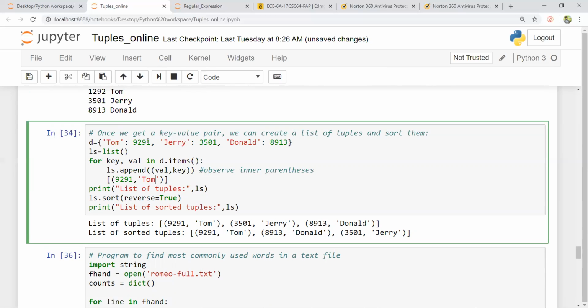So this iterates with all the key value pairs and reverses them. You can see here, this is a list of tuples which is generated in the first iteration, followed by 3501 Jerry in the second iteration. In the third iteration, this key value pair is reversed with val and key, it is 8913, and simply say ls.sort reverse equal to true. It will arrange it in a descending order. I hope it is clear.